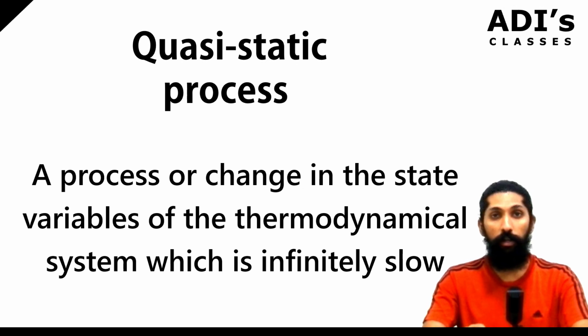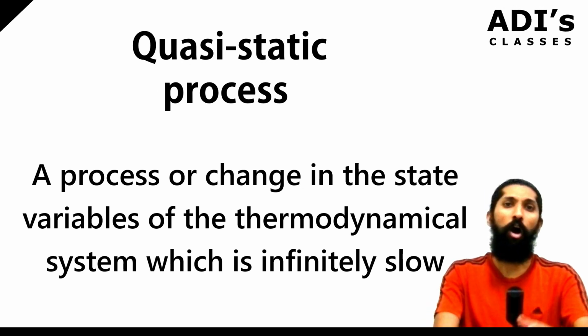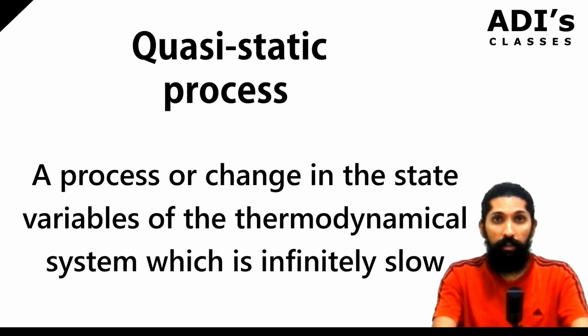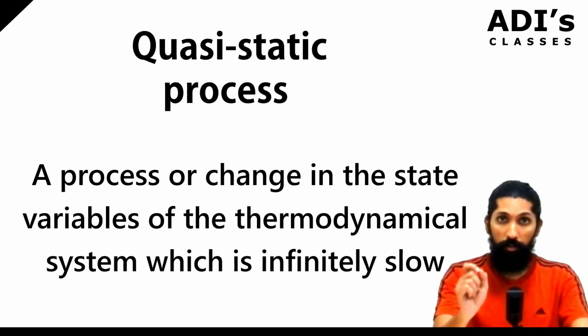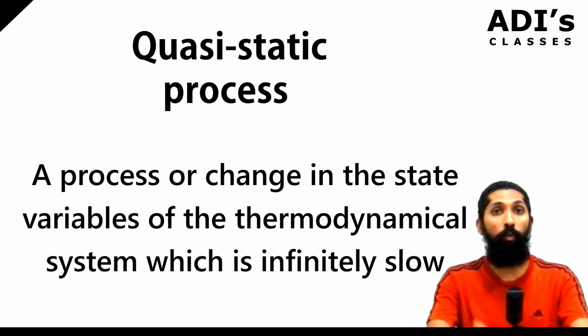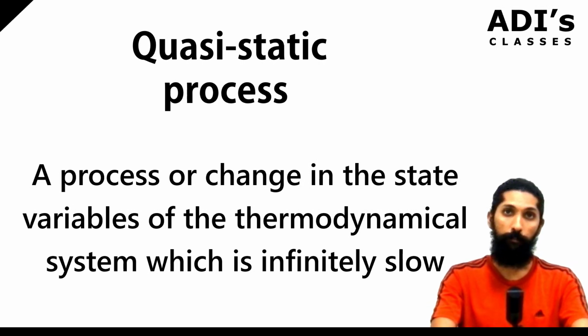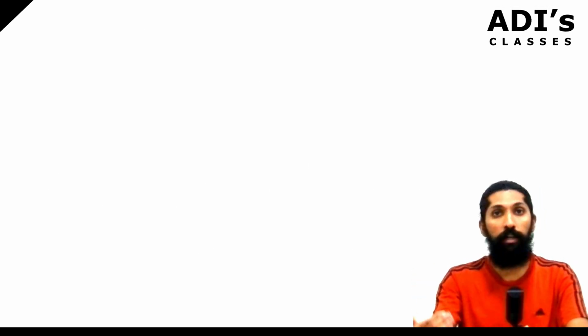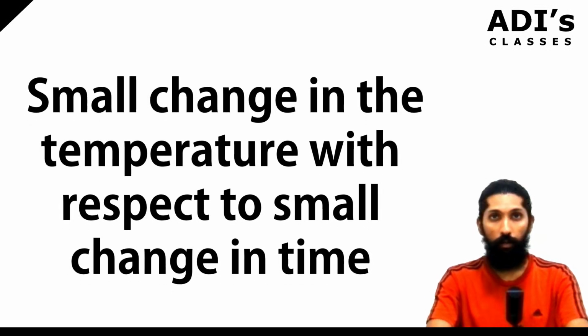If you're calculating for 1 nanosecond, guys, how much change can you actually expect here? Literally nothing, correct? So that is what we mean by a quasi-static process. That means static, stationary. It is infinitely slow. This is the meaning of a quasi-static process.